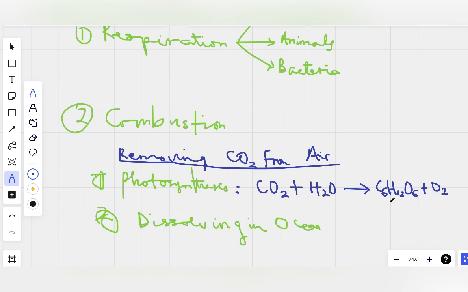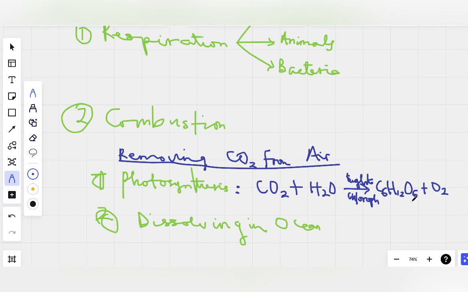And here, remember we say sunlight, chlorophyll. The chlorophyll has a green pigment that traps the sunlight energy. Okay, this is biology. You already know this aspect. So we say the chlorophyll traps the sunlight, so I just write light here. It traps the sunlight energy, which helps this reaction to take place. Without the light energy, this reaction will not be able to take place. So that's number one. Number two, we say by dissolving in the air.